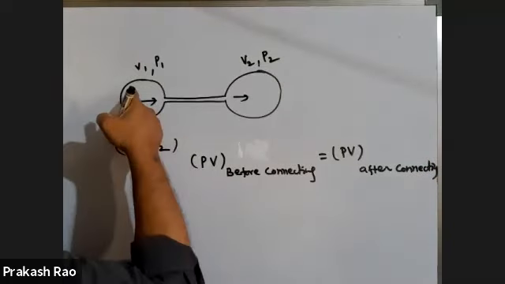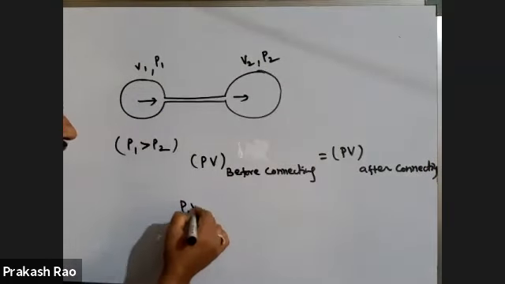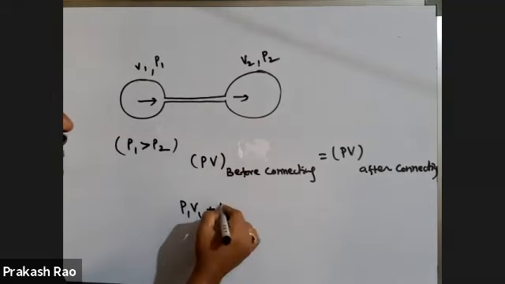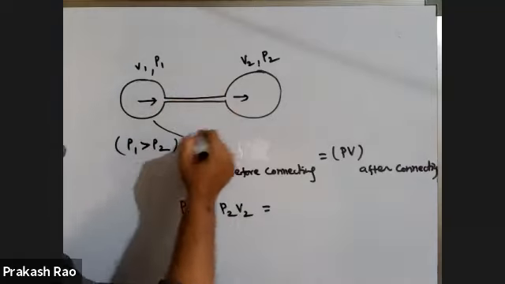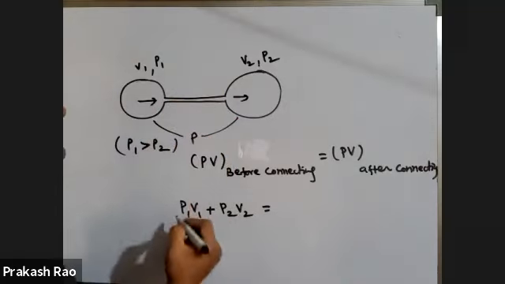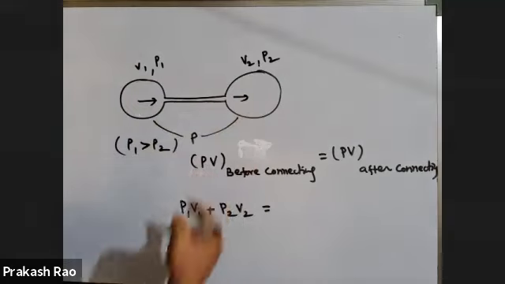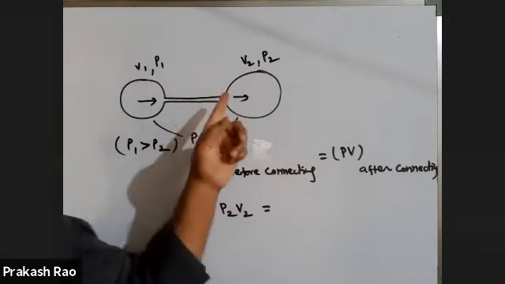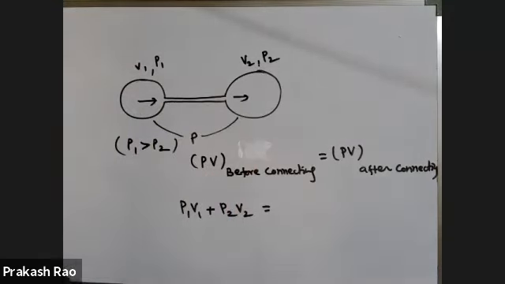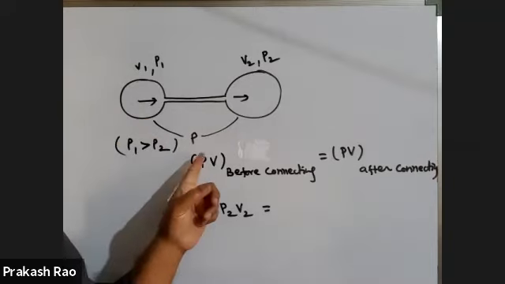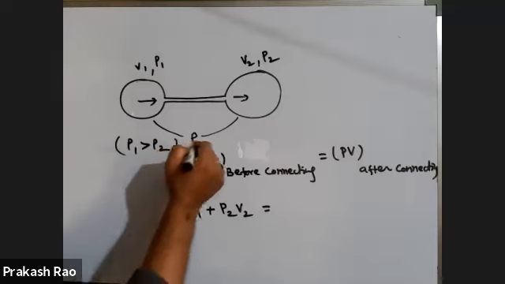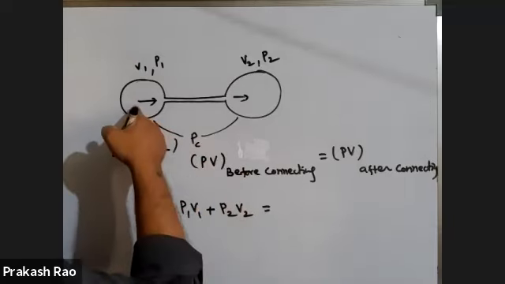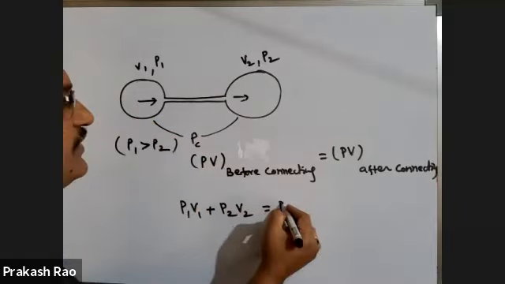Before connecting, PV is either P1V1 plus P2V2. After connecting, let these two be at a pressure P. Let the common pressure of this combination be PC. Now this is also at PC, this is also at PC.